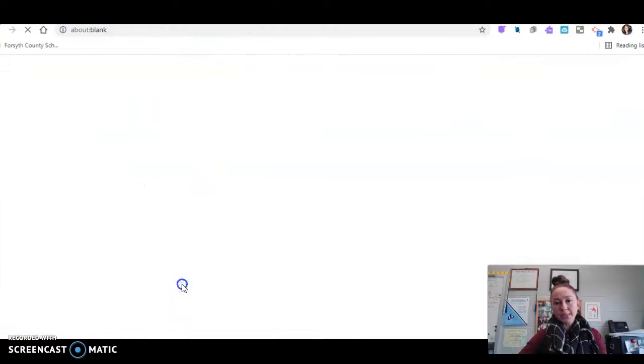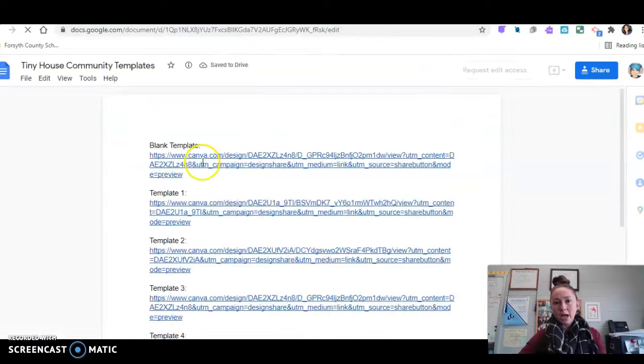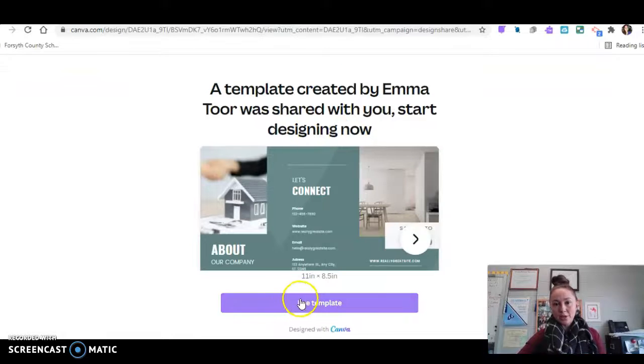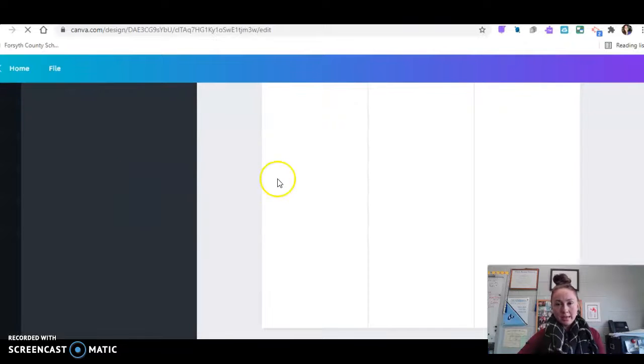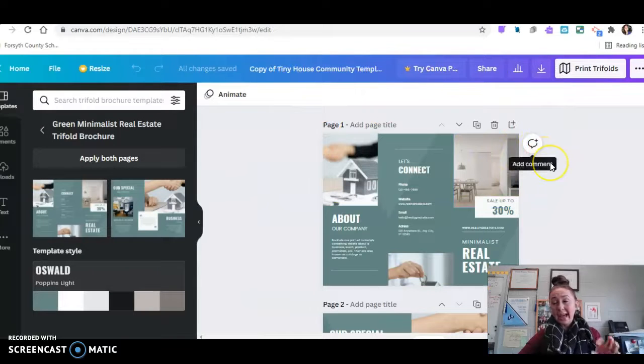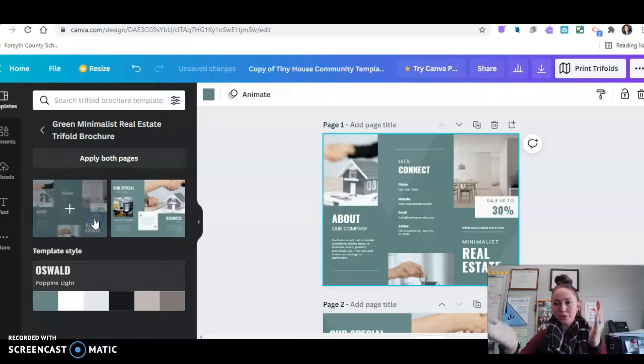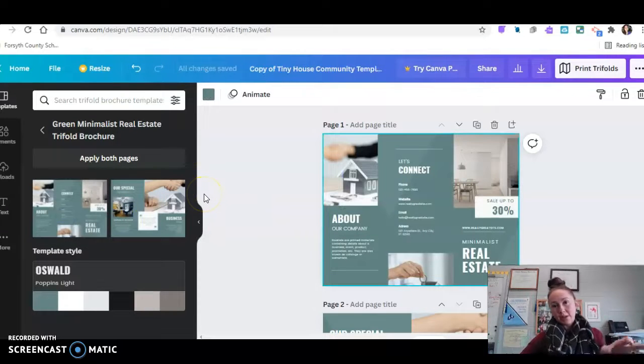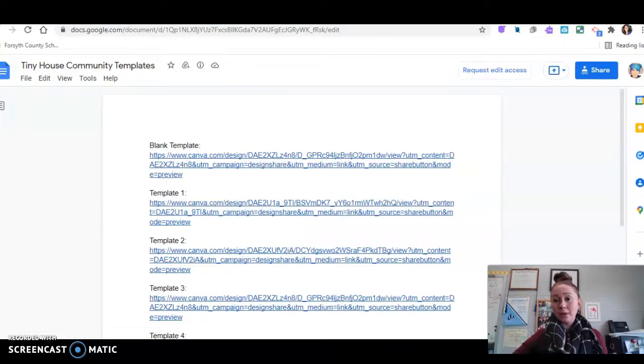There are template options here. If you open this one, you kind of have to walk through the process. It will ask if you'll use your school email, which should work fine, and then the template pops up. Here's the first page, here's the second page. Brochures are front and back. Once you've created your whole piece, you would save it and insert it into your Google Slides. But for Monday, the goal was for everyone to have chosen their project.